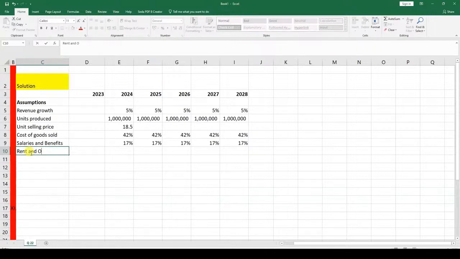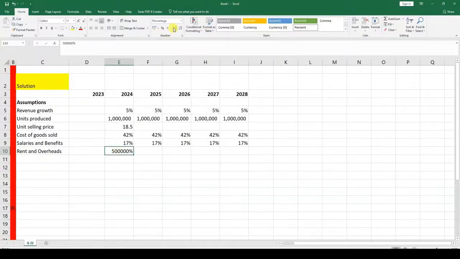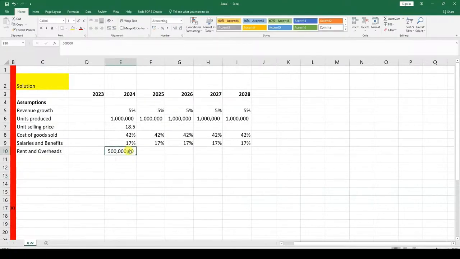And overheads, that is 500,000. And here it's not percent, so we put the comma format like that, 500,000. We don't want it as a percentage, we just want it to be a flat figure, like that. And we just drag.